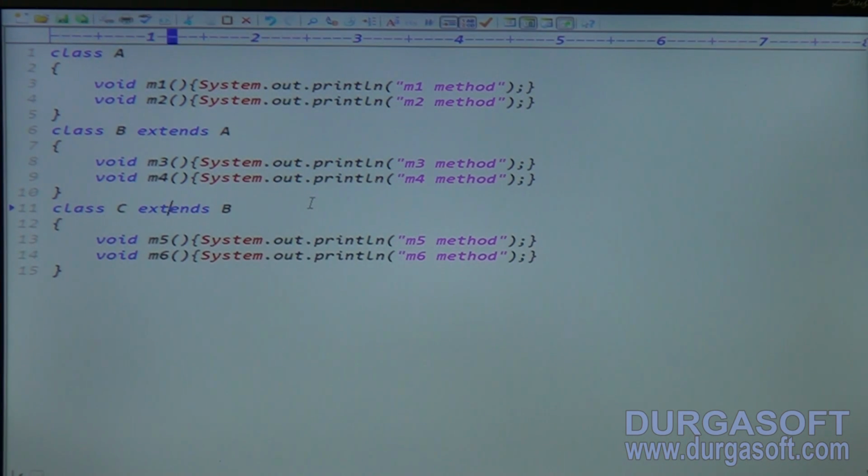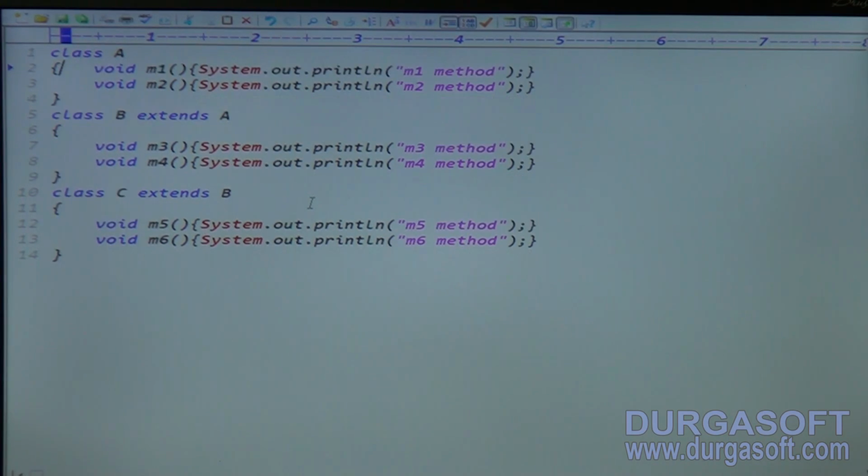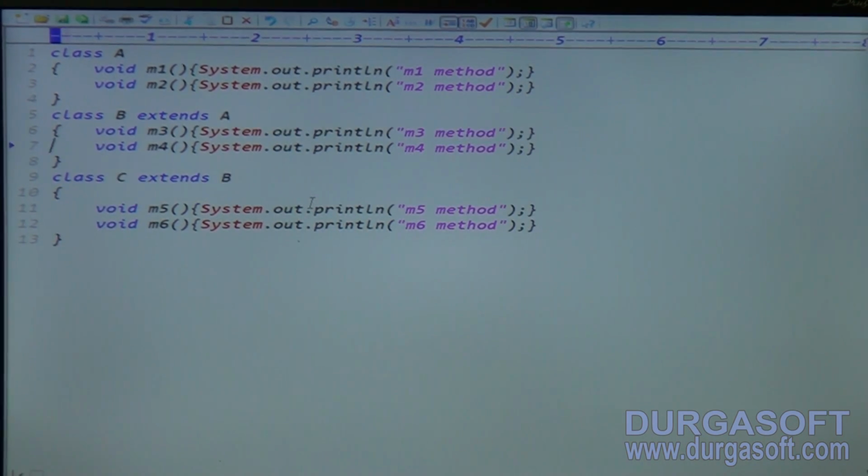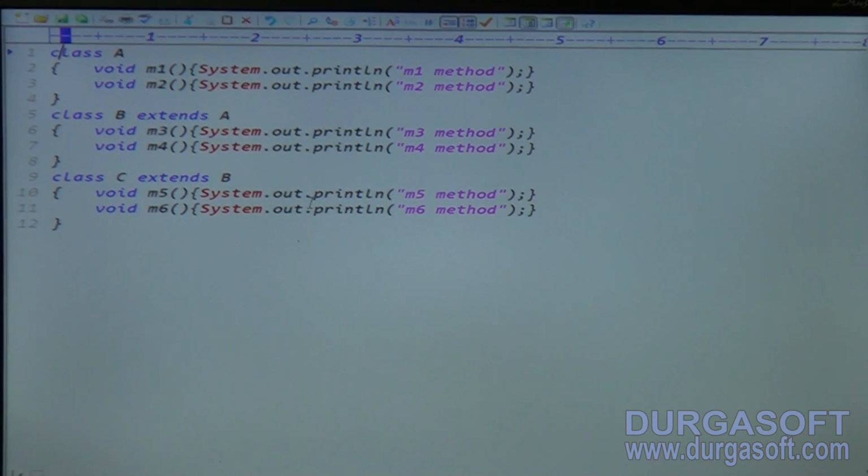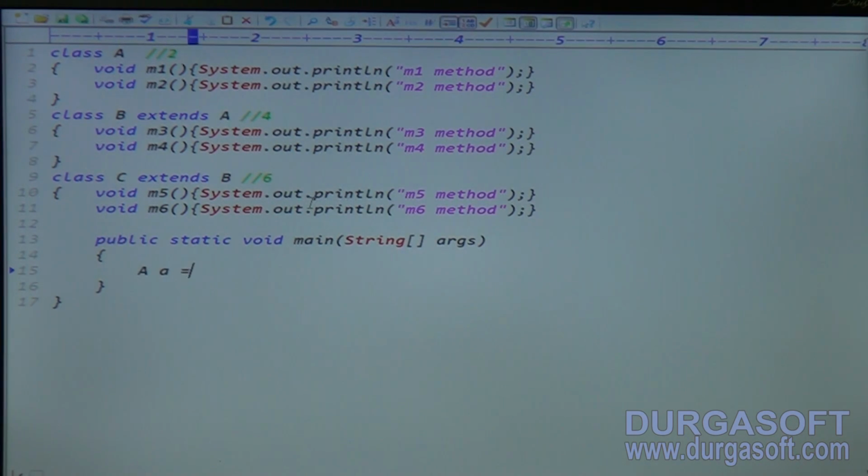Now tell me, how many methods does class A contain in total? Two methods. Class B contains four methods. Class C contains six methods. Now in class C, I will declare the main method: public static void main, with String array args. Now I am creating an object of class A. How do we create the object of class A?